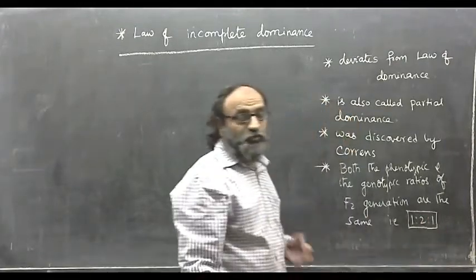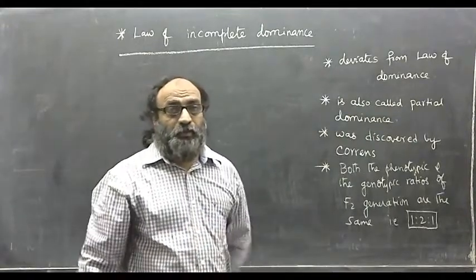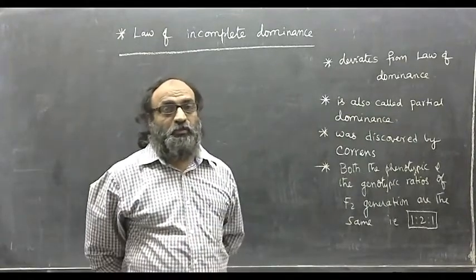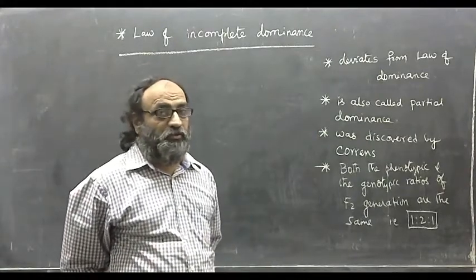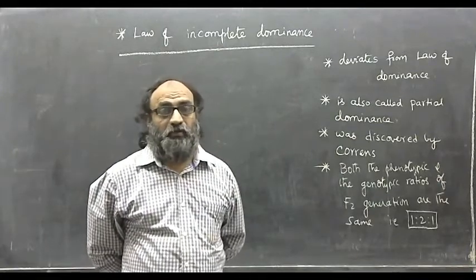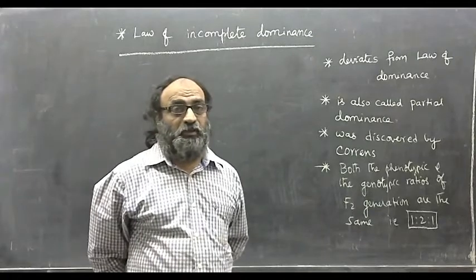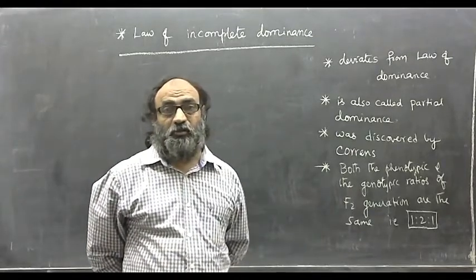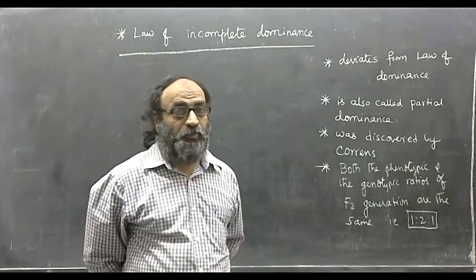This is both phenotypically and genotypically. But in a typical Mendelian monohybrid cross F2 generation, the phenotypic ratio is 3:1, 3 of them are tall and 1 is a dwarf. And genotypically, 1 is a homozygous tall, 2 are heterozygous tall, and 1 is homozygous dwarf.